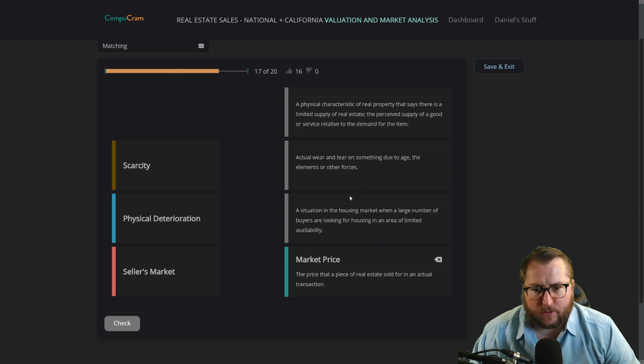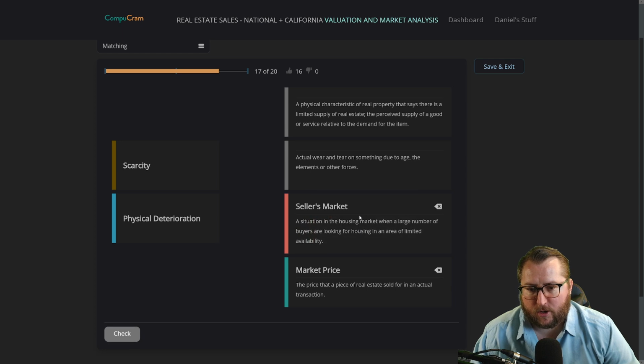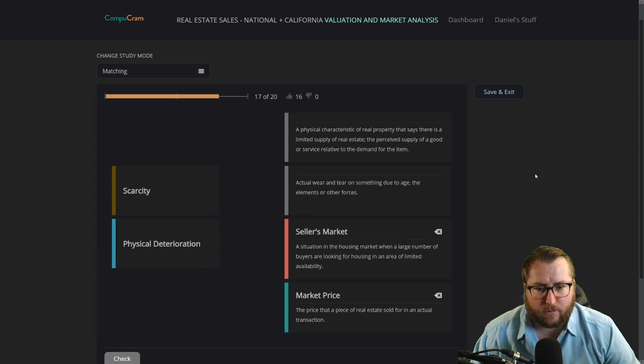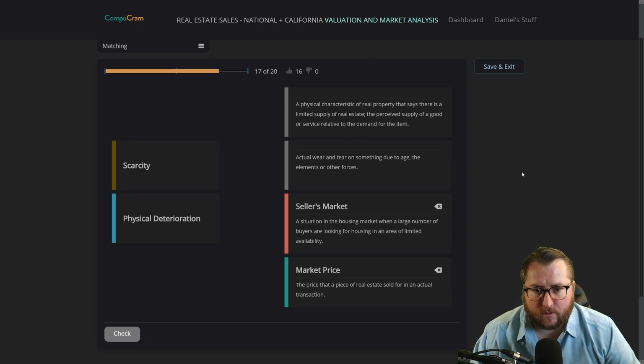I think this is a seller's market here. A situation in the housing market when a large number of buyers are looking for housing in an area of limited availability. So that means you have a lot of buyers and limited sellers. So that means when you are trying to sell your house, you can probably get more money for it because you've got a lot of people interested.